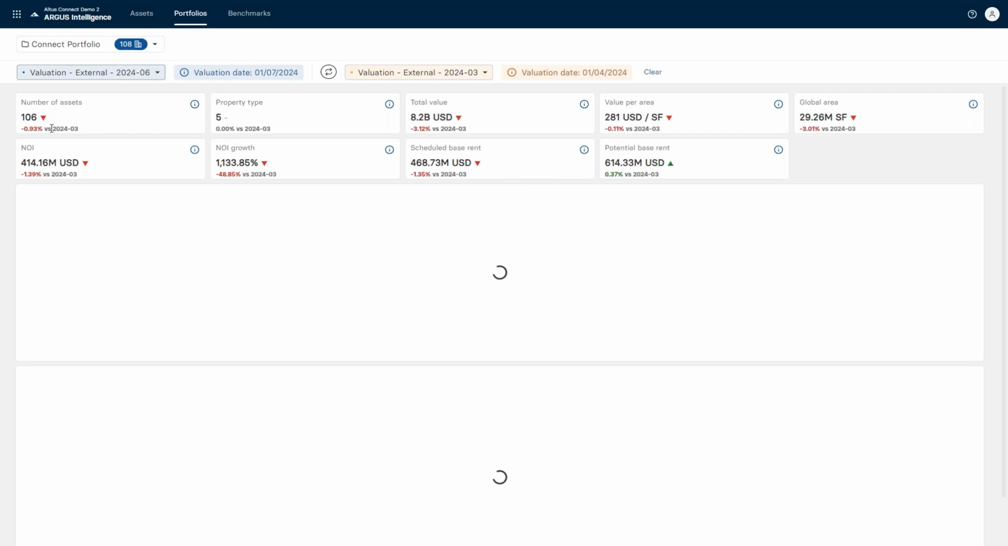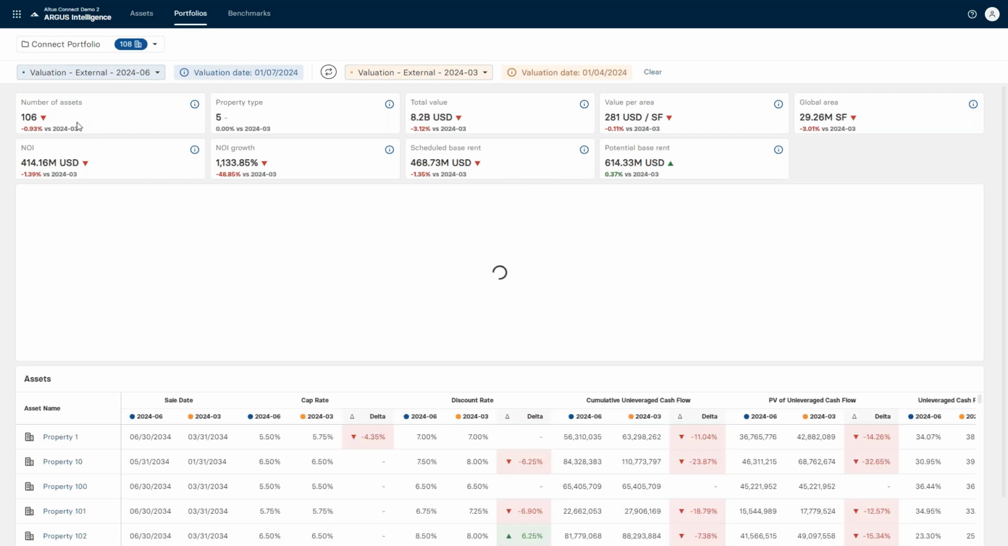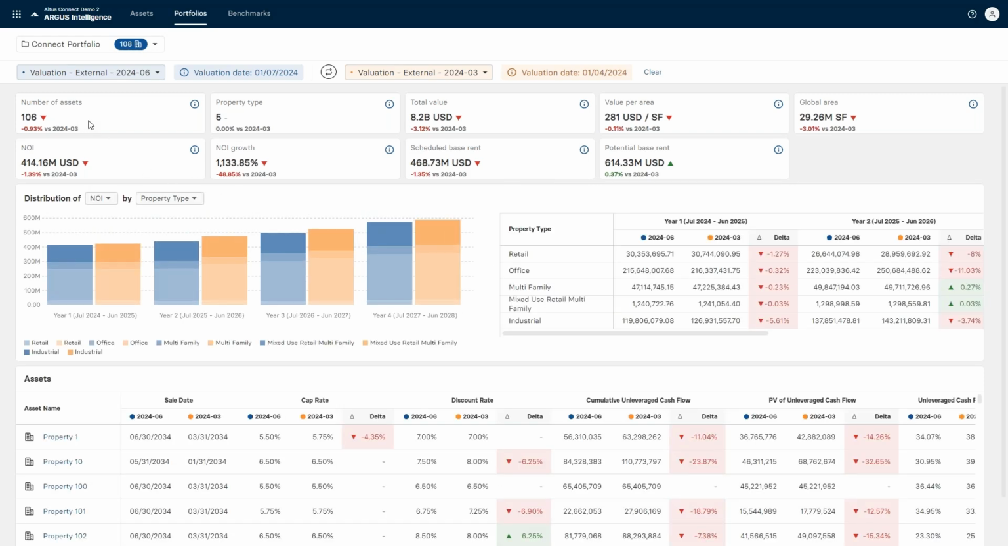We can also see there was a number of asset changes. In this case, there's one less asset in this quarter than there was in the previous quarter. And then down below, everything becomes comparative as well. So we can see, okay, well, did cash flow change? And if cash flow changed, was there a specific asset class where cash flow was changing more drastically than others?